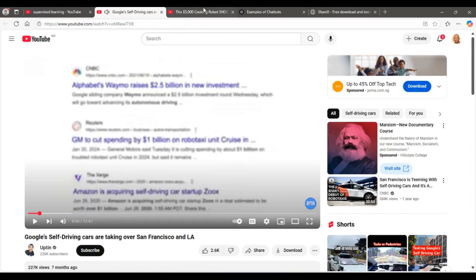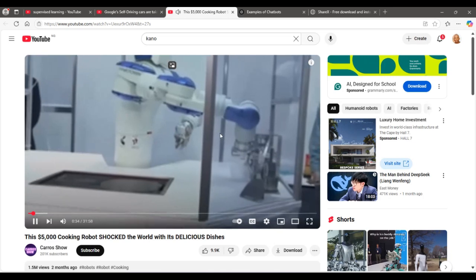So that's a self-driving car. Let's say a cooking robot. Let's see this. This is a cooking robot.